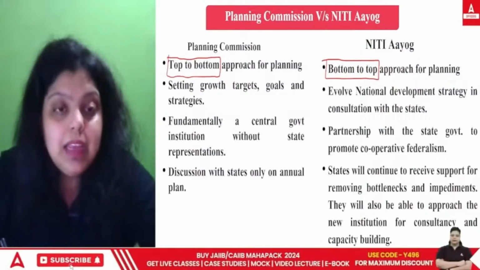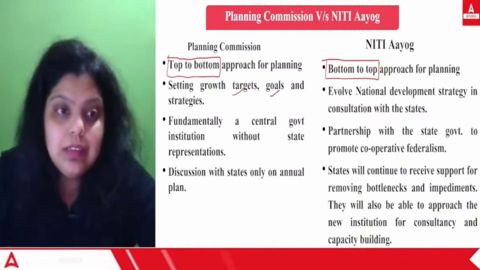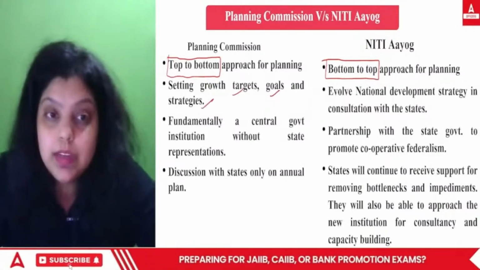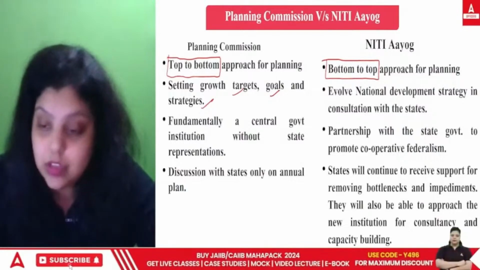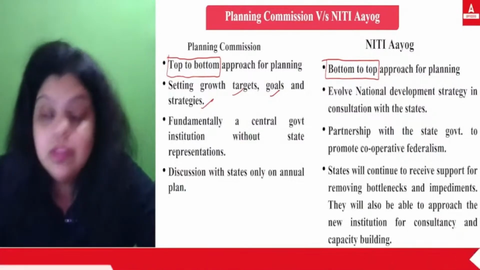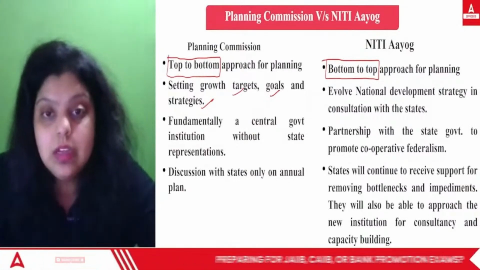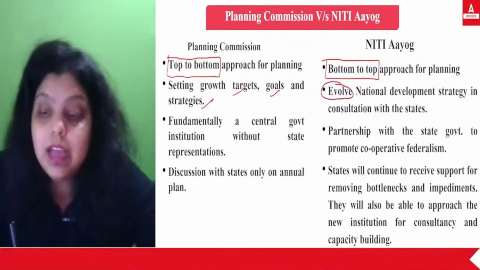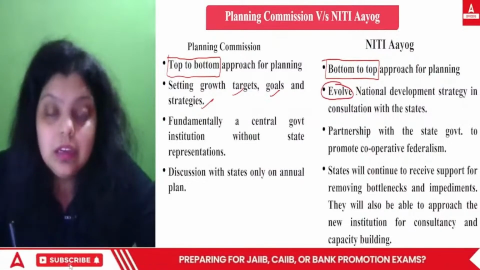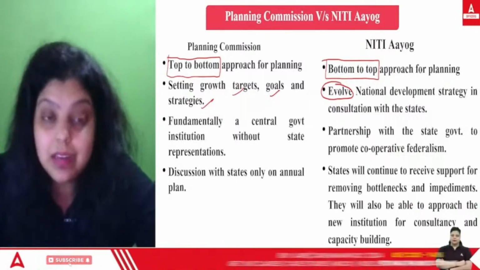Apart from that, in the Planning Commission, the central government just used to set the growth targets, goals and strategies, and all the states and union territories had to just follow or achieve them: you have to achieve this growth target, you have to achieve these goals, you have to follow this strategy. That used to happen in the Planning Commission. But in NITI Aayog, the states and union territories are involved. They are consulted in the national development strategy, so every national development strategy that NITI Aayog is making is made in consultation with the states and union territories.